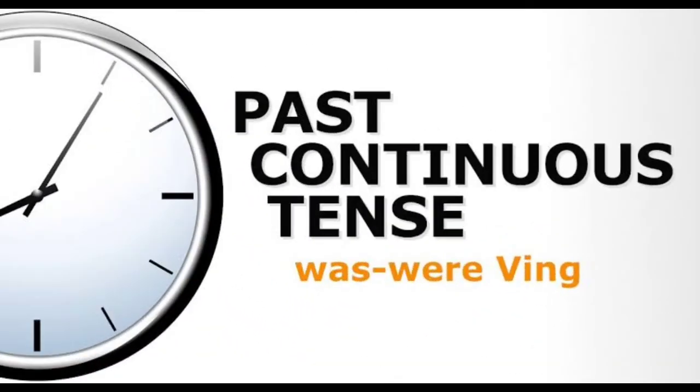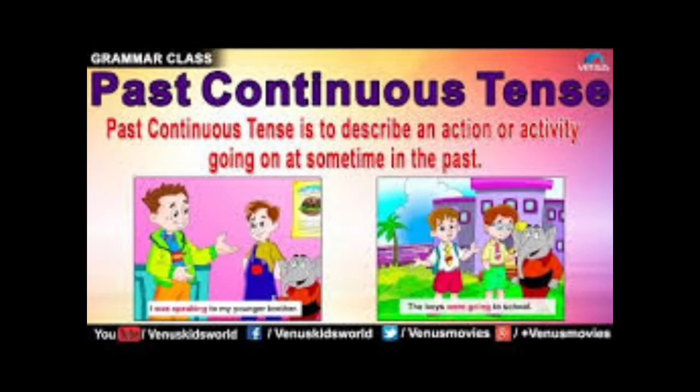Children, let's see in detail about the past continuous tense. In past continuous tense, we are going to use the be form of verb was or were plus verb plus ing. That is known as past continuous tense or past progressive tense. What is meant by past continuous tense? Past continuous tense is used to describe an action or activity going on at some time in the past.